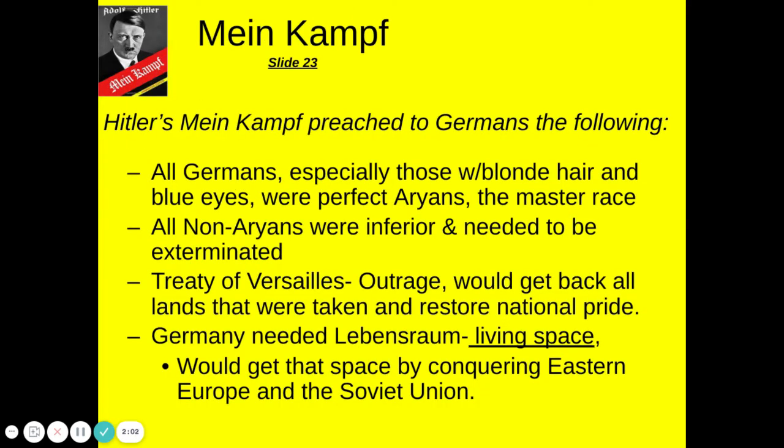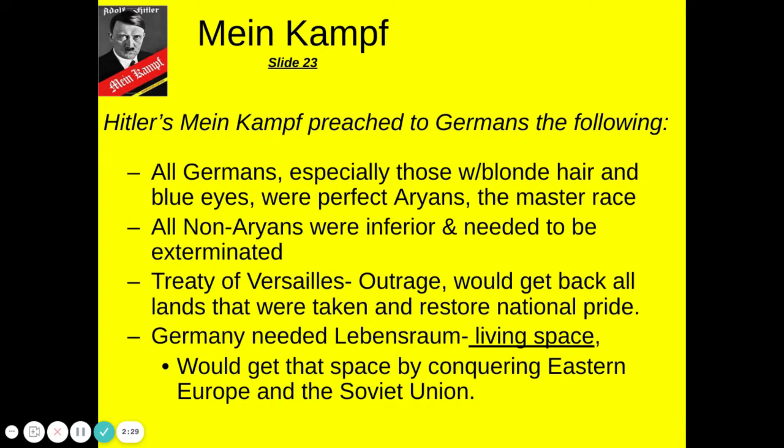So in Mein Kampf, this is basically Hitler's ramblings, and they include all the things that he believes make the perfect German. Those who are not a part of that should be eliminated. He puts a lot of blame on the Jews in this book, as well as blaming the British and the French with the Treaty of Versailles.